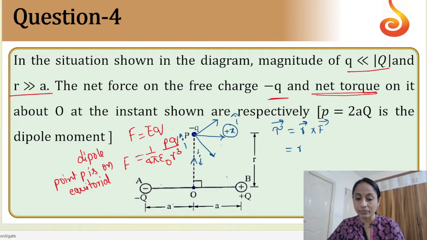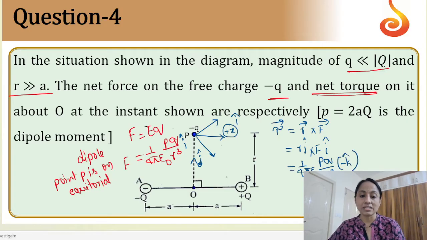So R j cap cross F along i cap. j cap cross i cap, you will get minus k cap, and you need to multiply with R here, so one R is removed. So the answer is 1 by 4 pi epsilon naught P q by R square minus k cap.